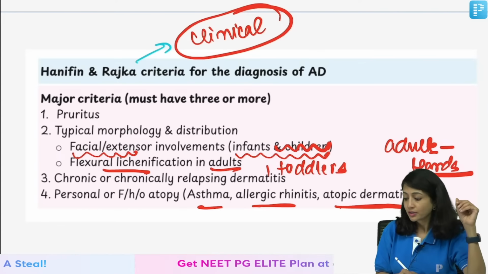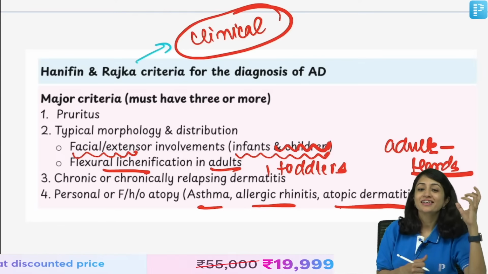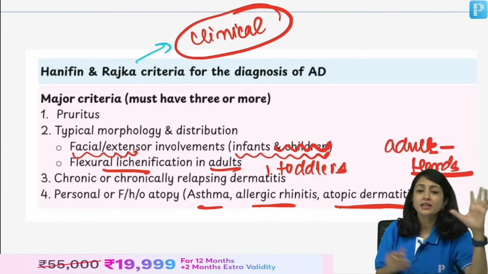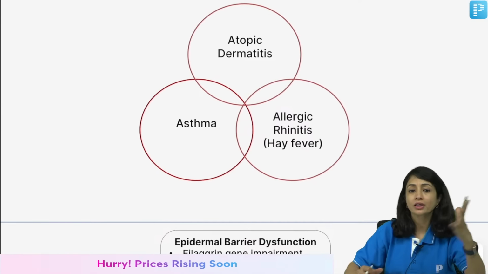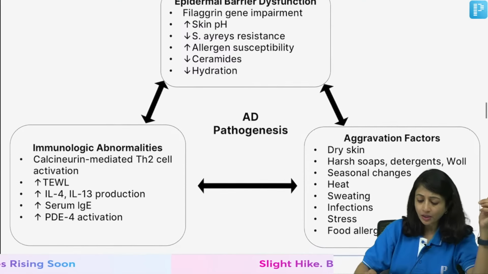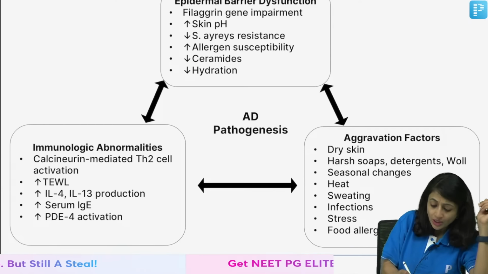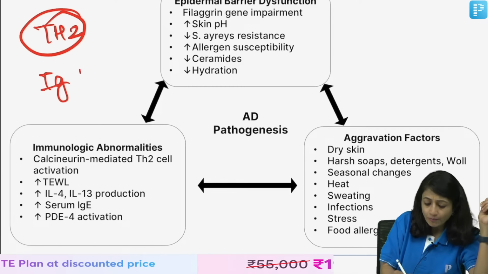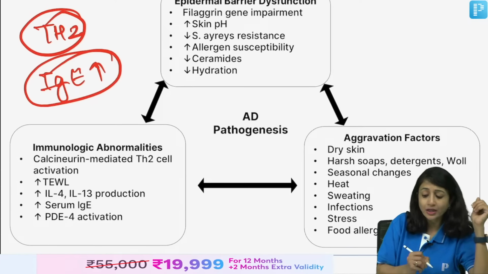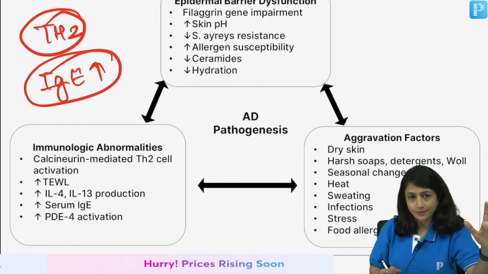Right? So, it's Hanifin and Rajka criteria, very easy, very clinical. There will be some history of atopy where they will talk about either of these. This is not all that you need to know. You should just know that it is a Th2 response that's generated here, and the patient can have high IgE, but you do not use that as a diagnostic test, right?